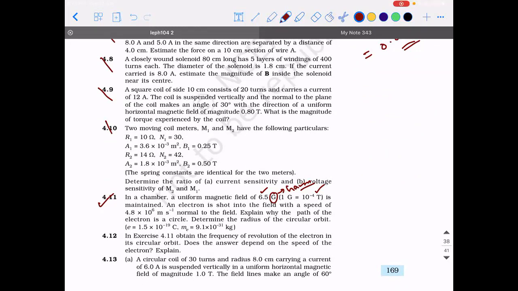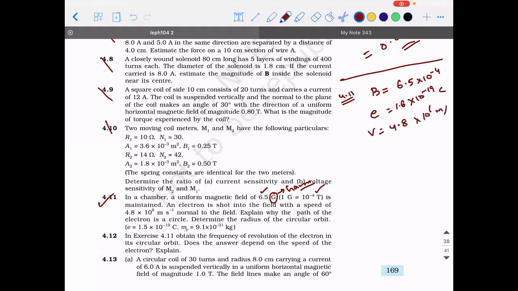normal to the field. What do we mean by normal to the field? What does normal mean, guys? Normal means perpendicular to the magnetic field, not electric field. So there is an electron. The charge of the electron is 1.6 into 10 power minus 19 coulomb, with the speed of 4.8 into 10 power 6 meter per second.